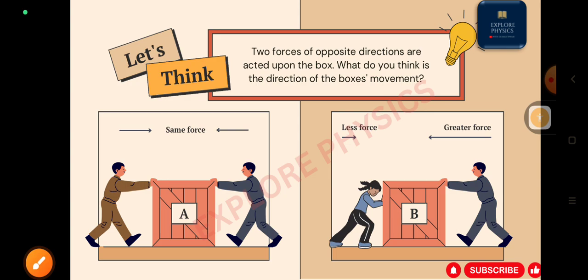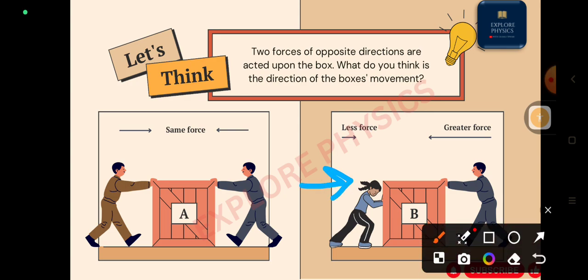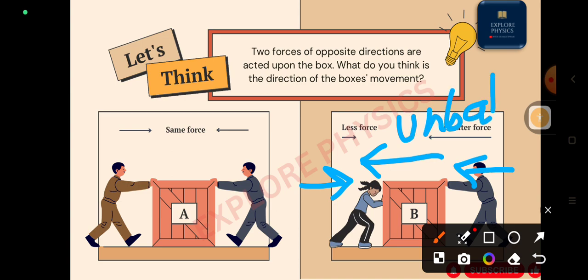Right. In the other case, in object B, what happened here? See, the girl is pushing in this direction, the man is pushing with a greater force in this direction. Obviously, the object moves towards the girl's side. Why? Because a greater force is applied from the man's side, right? So this force is called what? Unbalanced force, because the forces are not equal. Understood? Unbalanced force is responsible for the motion of an object.